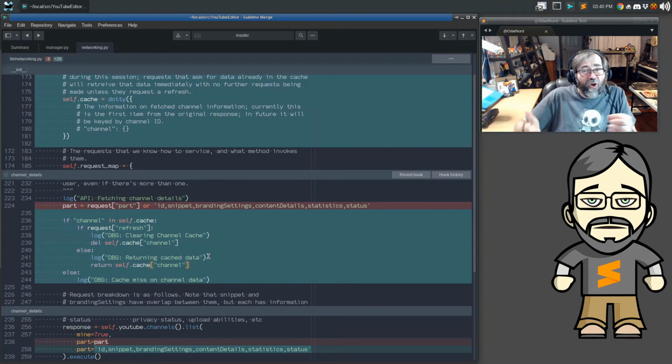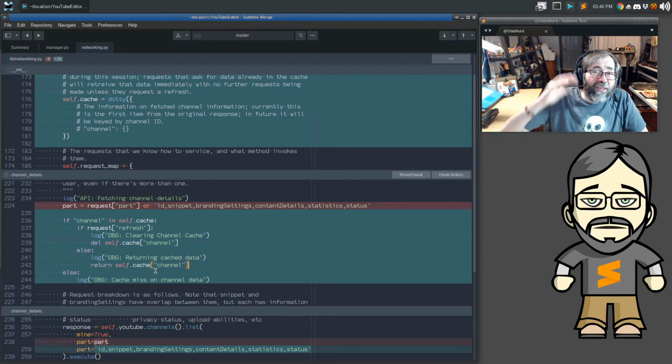Now, this does incur the slight time penalty of putting things into the queue and pulling them out again in order to transfer them from the main thread to the network thread and then back. But it does make the decisions on what gets put into the cache right here in the network code, which is what's actually making the requests.